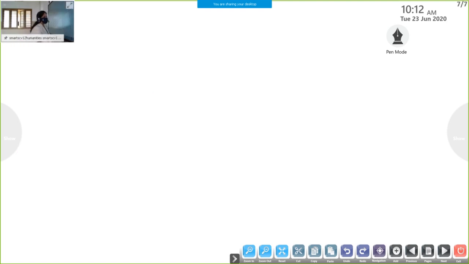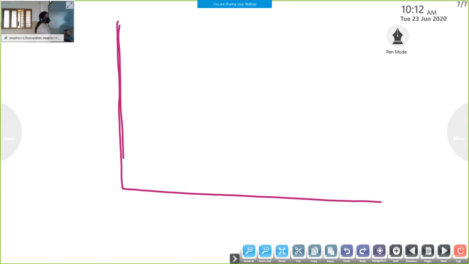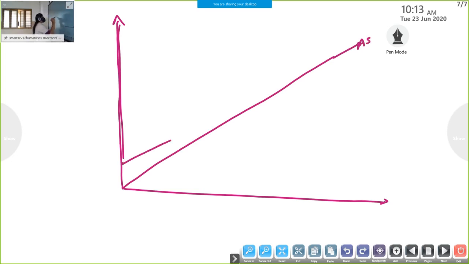Okay, once more, through the ADAS approach, how we can represent the shift in equilibrium. So the ADAS approach: AS curve, then AD curve, here C plus I. Equilibrium level OY.